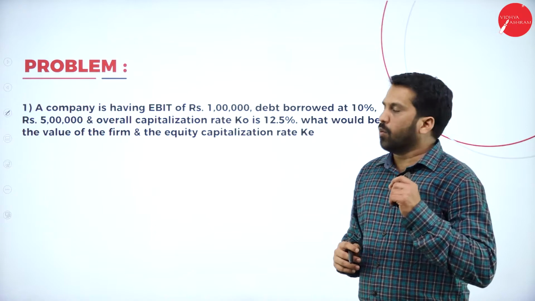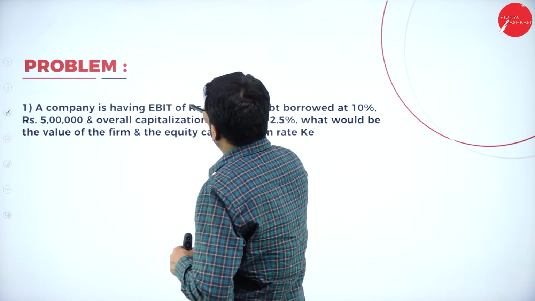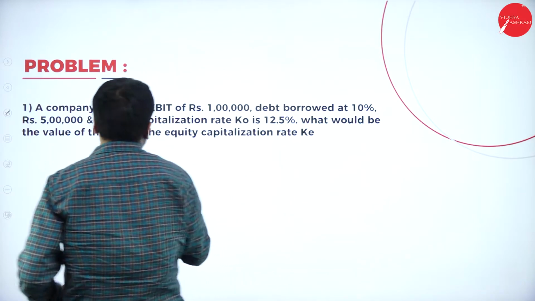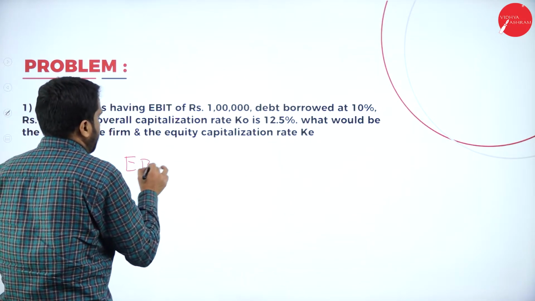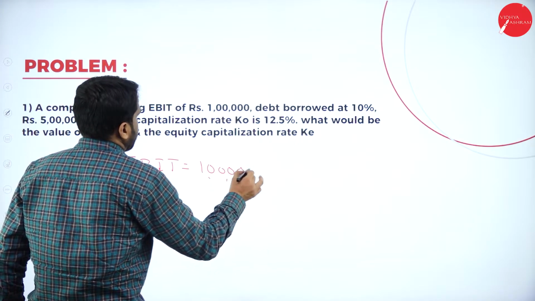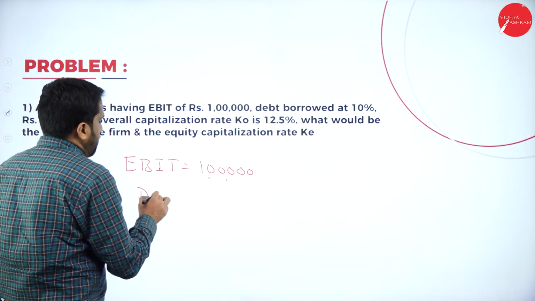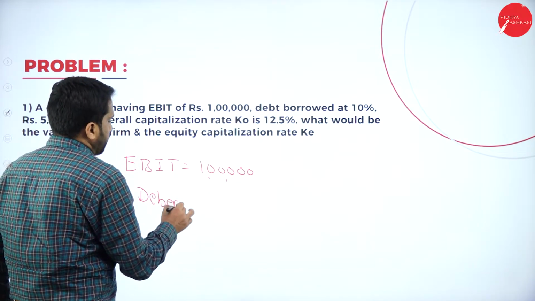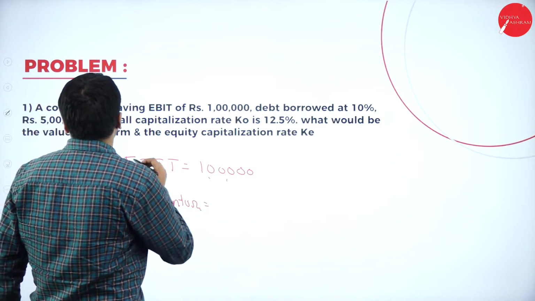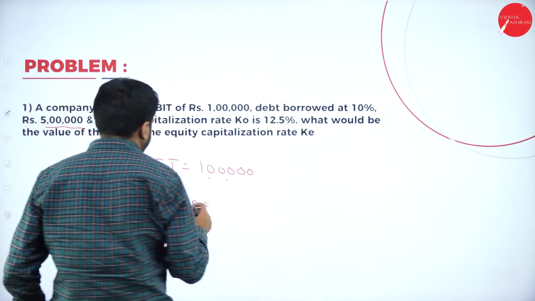Your problem number 1 in this, a company is having EBIT. What is your EBIT? I'll write down one by one. EBIT, it is 1 lakh. Debt borrowed at 10%, debenture. What is your debenture? Your debenture value is 5 lakh.